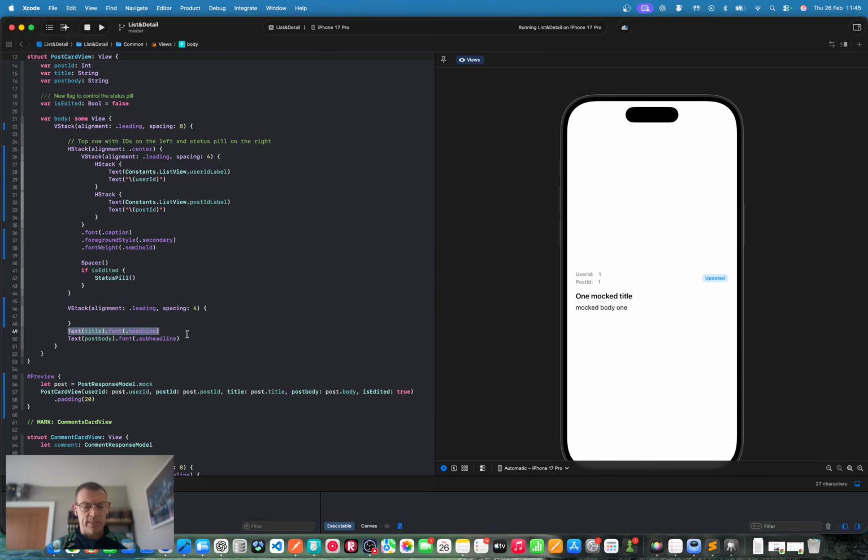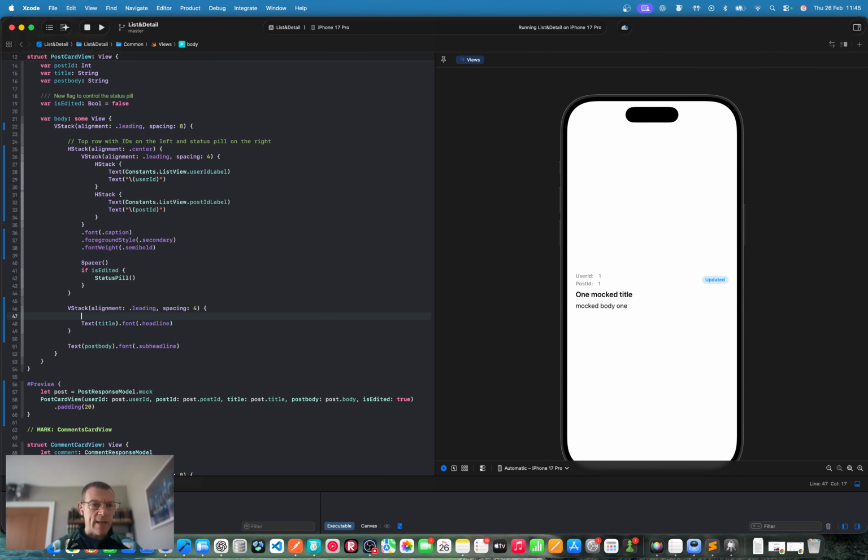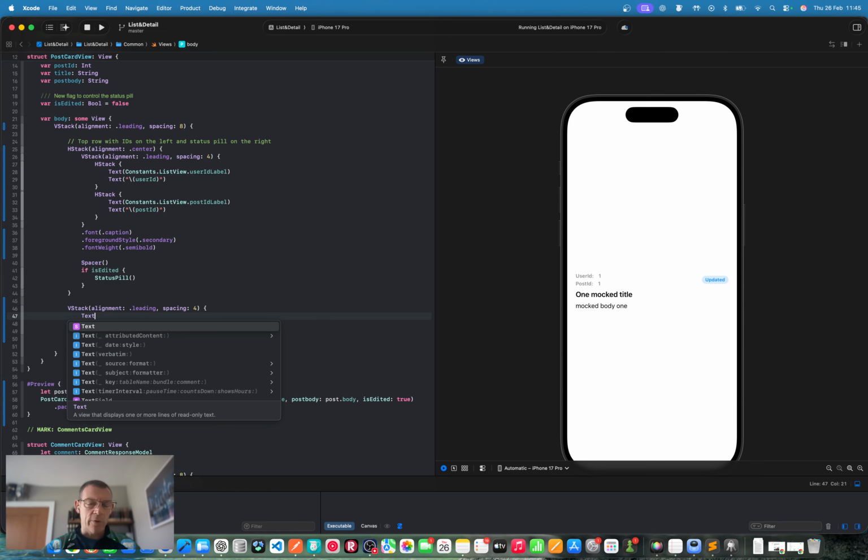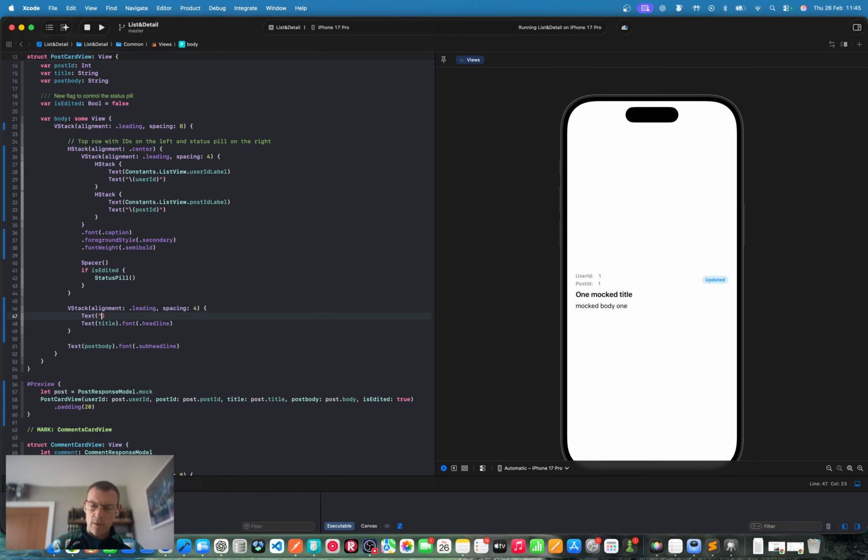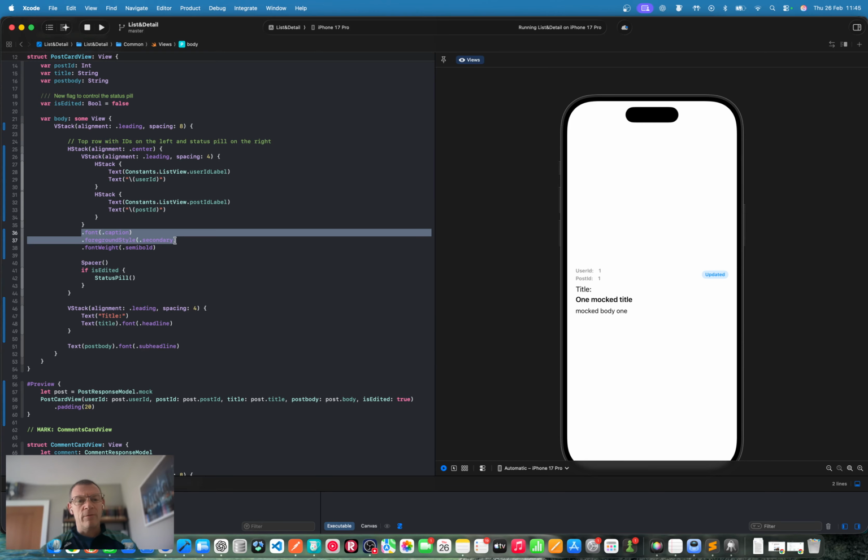Let's bring this text into our V stack. Let's create a label. So the label is going to be, we're just going to say type, like that. We're going to apply the same formatting. So it's going to be caption, foreground style, and font weight.